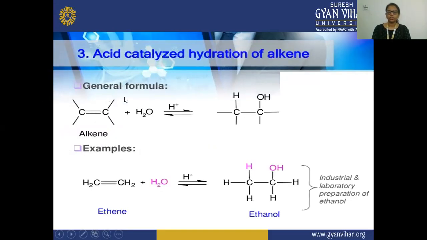Now the third reaction, which is the last method of preparation of alcohol. In this, the acid catalyzed hydration of alkene, means from the alkene there is a hydration occurring. Here we have taken the alkene, and this alkene is an unsaturated hydrocarbon, because it is having a double bond. You can see this alkene is reacting with this water molecule H2O, and it is acid catalyzed, means in the presence of acid this reaction is occurring.